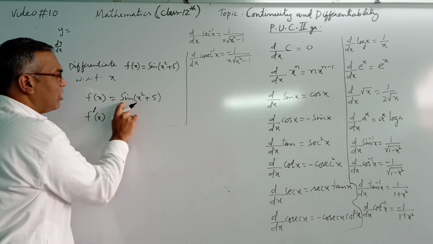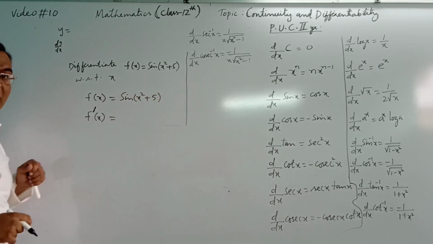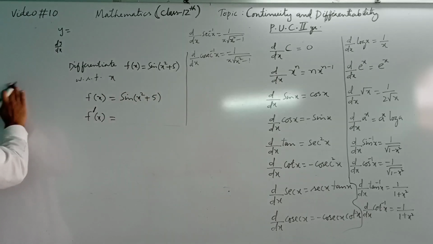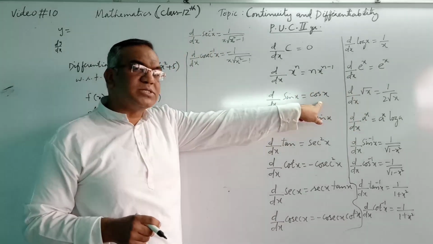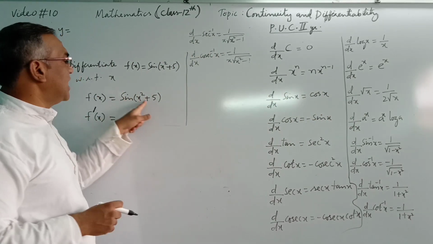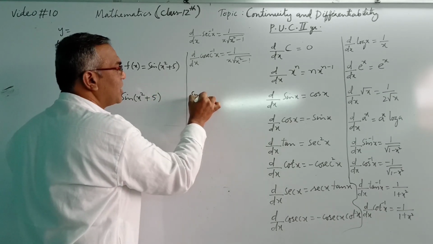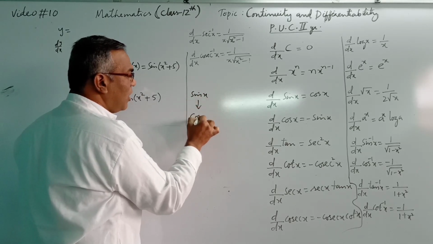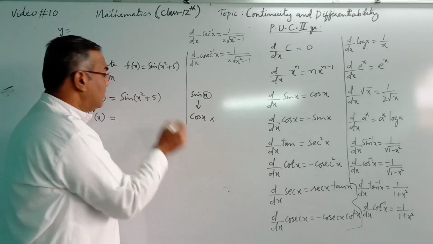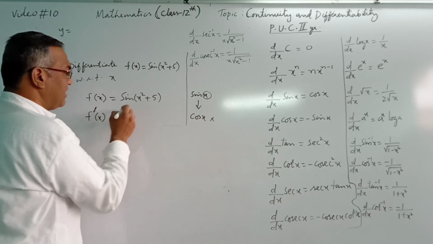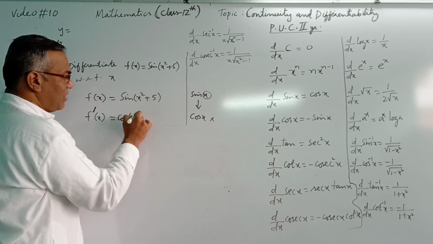this. This is in the form of sine x, but in place of x, we have x square plus 5. What is the differentiation of sine x? We have already seen that sine x differentiation is cos x. But here we do not have just sine x, it's x square plus 5. So in place of x, like for example I told you, sine x differentiation will be cos x into the differentiation of x, which we do not write because it will be 1. But here it will not be 1, so we have to differentiate. Sine of x square plus 5, the differentiation will be cos of x square plus 5.